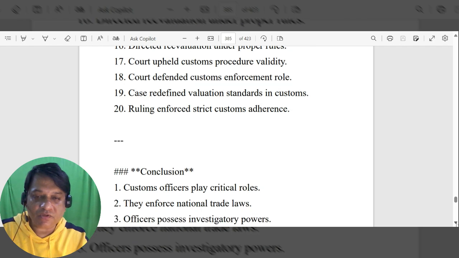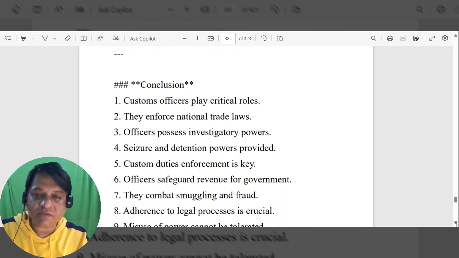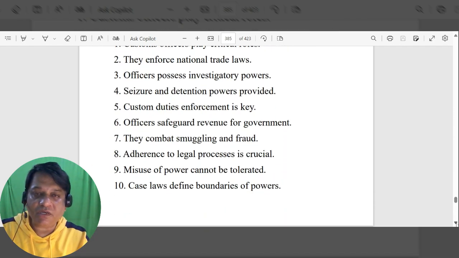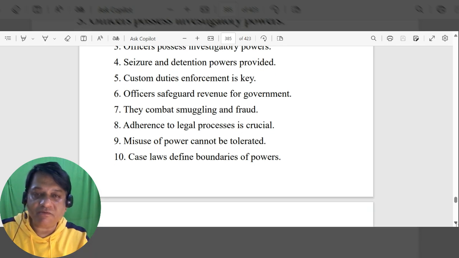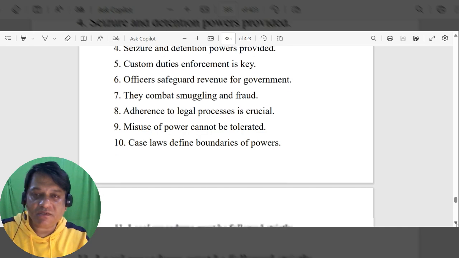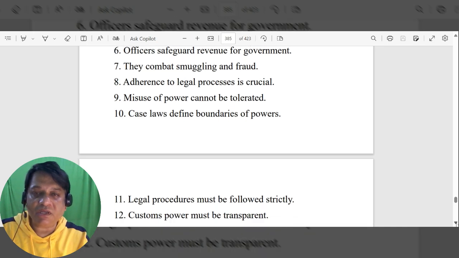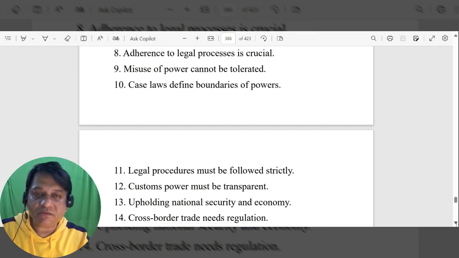Conclusion: customs officers play critical roles. They enforce national trade laws. Officers possess investigatory powers, with seizure and detention powers provided. Customs duties enforcement is key. Officers safeguard revenue for the government. They combat smuggling and fraud. Adherence to legal processes is crucial. Misuse of power cannot be tolerated.